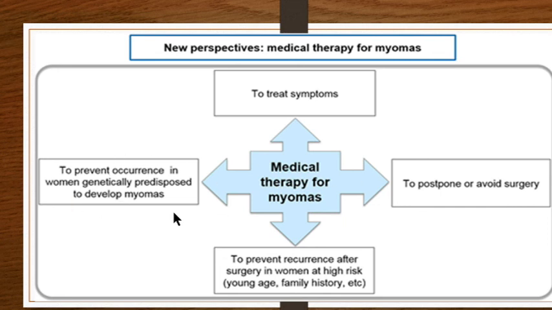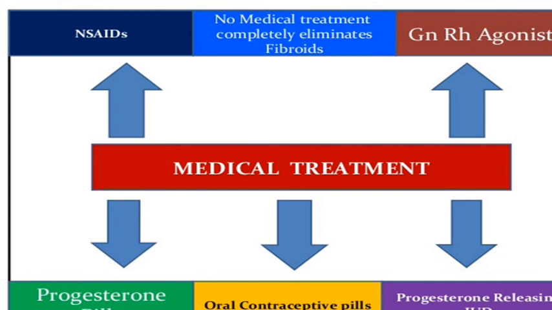Then if you think that the patient is genetically predisposed, in those cases you can start medical treatment. In those cases, if the surgery has been done and the patient still has a high risk, in order to prevent recurrence later, suppose she has a family history or you have done a myomectomy at a younger age, then you can continue with post-op medical therapy. So these are the newer perspectives of medical therapy for myoma. So what do you do in medical therapy? In medical therapy, we have seen that no medical treatment completely eliminates fibroids.